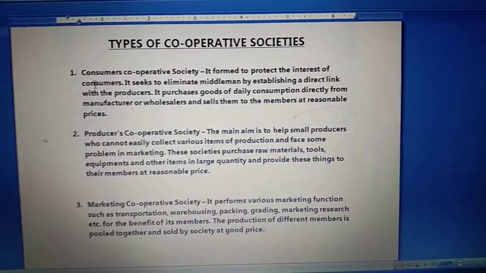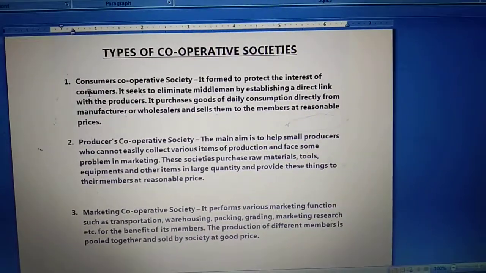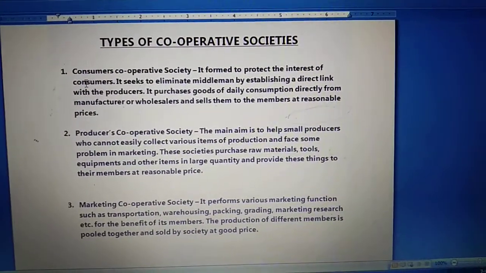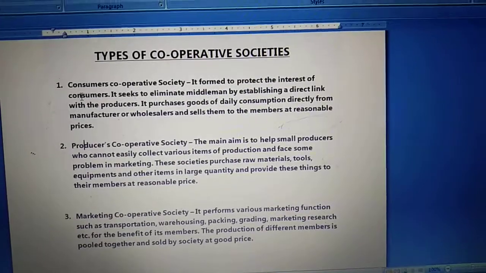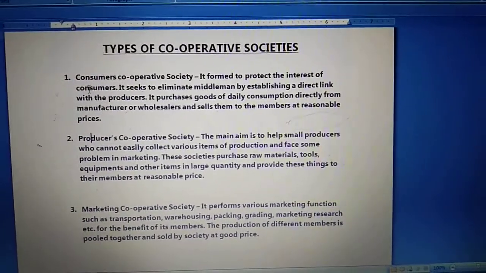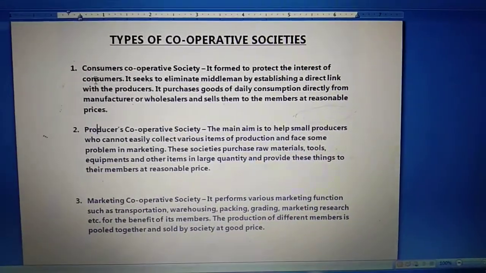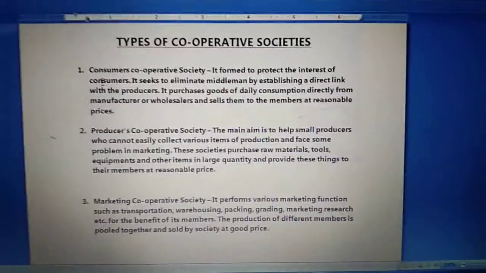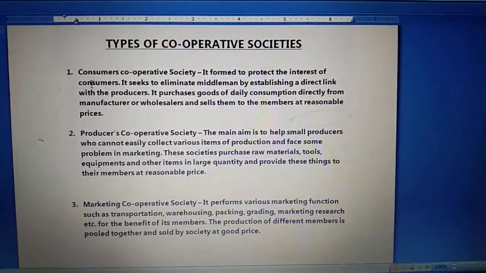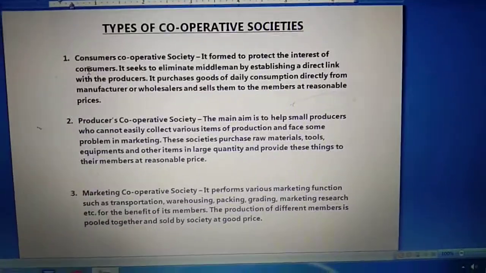So in this way, all these members are getting the raw material and equipment at a reasonable price or at a lower price. So that type of society which works for the interests of producers is called a producer cooperative society.